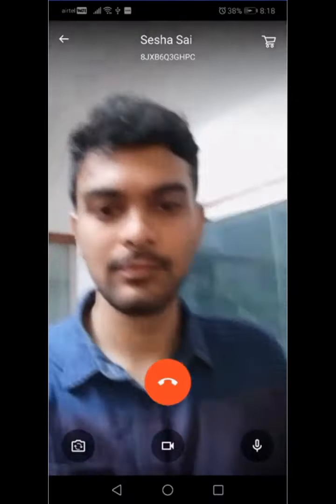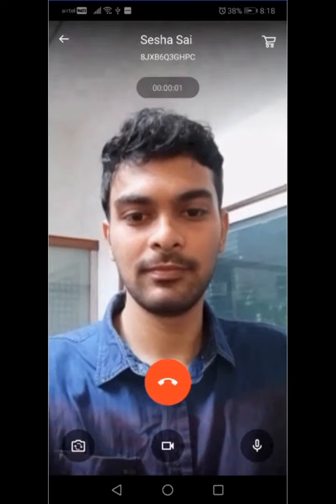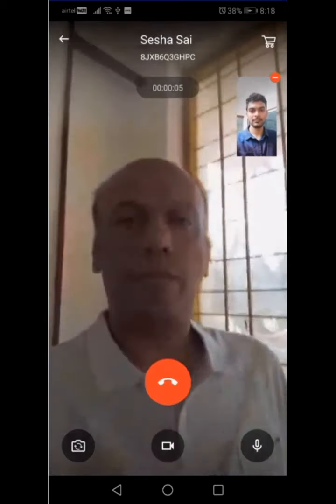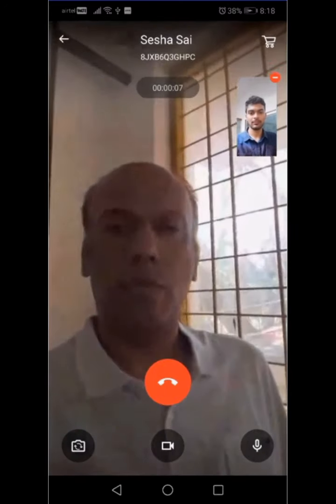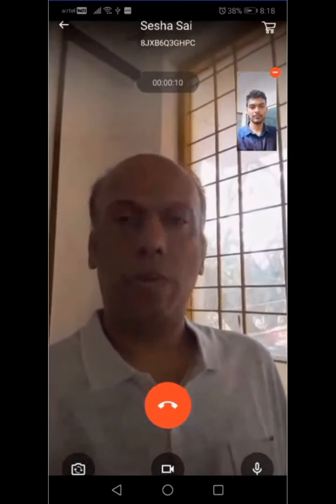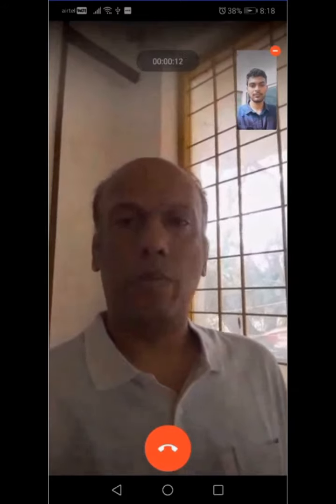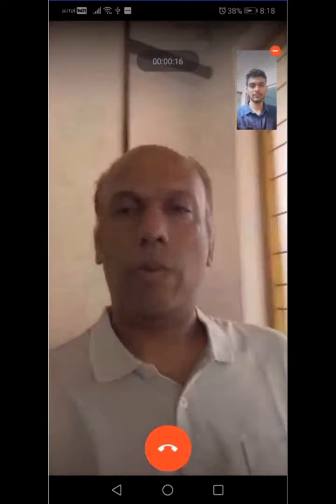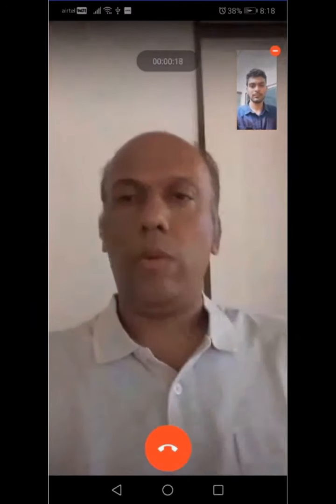There it is. The consumer Sesha has called Jankar Beats and the store manager Iyer has accepted the call. You can see Iyer in the small box and that's Sesha, who's the consumer, in the main frame. And this is as being viewed from the store phone. So it's basically the store phone and it's a master application. So let's see how this transaction goes.